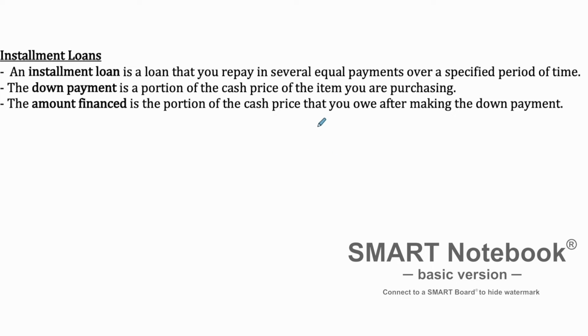A down payment is the amount that you pay up front. For example, let's go back to my $1,200 loan amount. If you take out a loan for $1,200, and let's say you had $200 to put down, that means $1,000 will be the amount that you are financing. So the down payment is the amount of money that you put up front, and the amount financed is the rest of it. If I take out a loan for $1,200 and put $200 down, I'm financing the other $1,000.